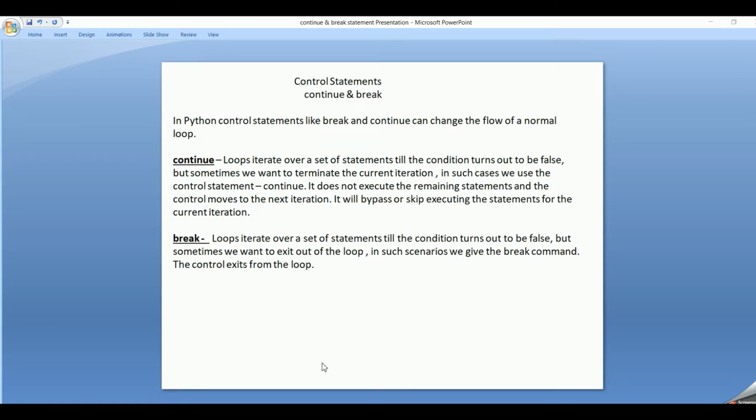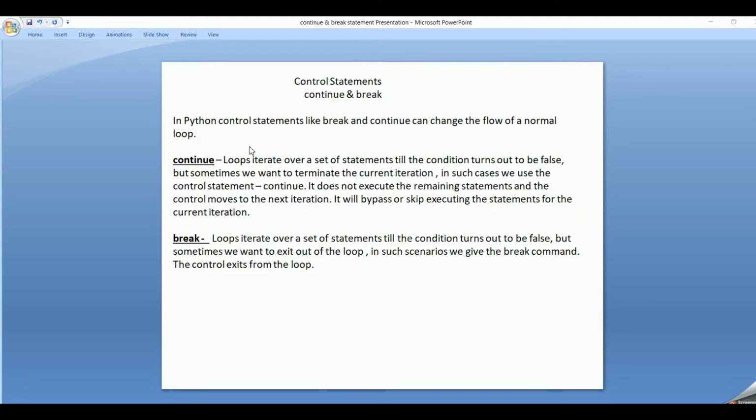In the earlier session, we had looked into the control structures in Python. We had looked into the sequential statements, the decision statements, and the repetitive statements. In this session, let's look into the control statements, that is the continue statement and the break statement.